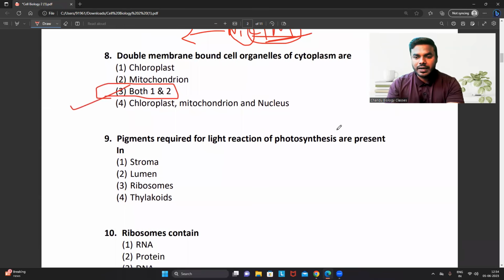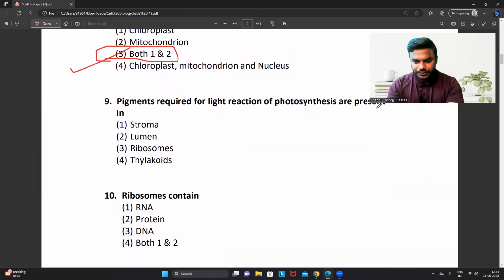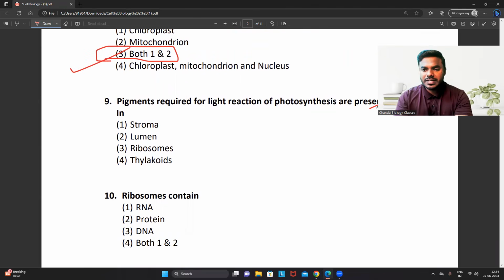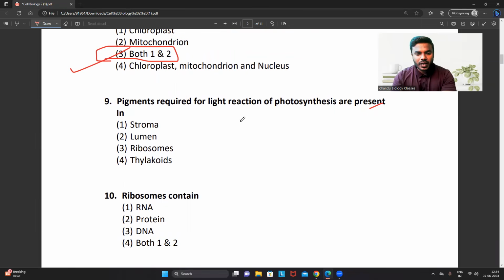The question 9 says that pigments required for light reactions of the photosynthesis are present in dash. What are the pigments? Chlorophylls are the pigments, carotenoids are the pigments, xanthophylls are the pigments. Where are they actually present? They are present on the membrane of the thylakoids, right?